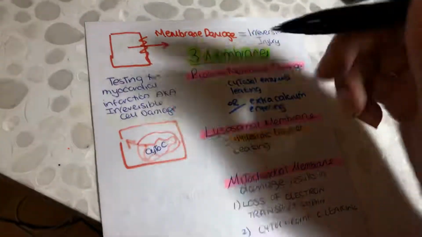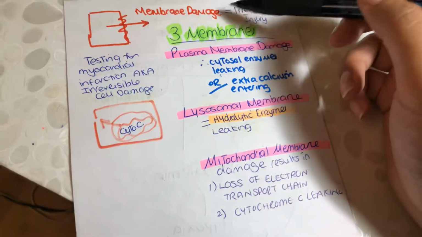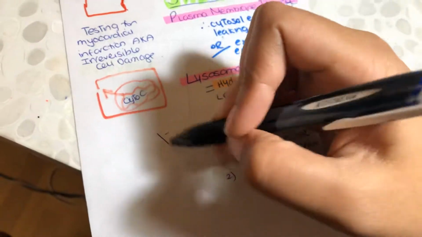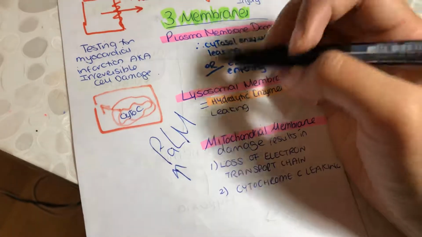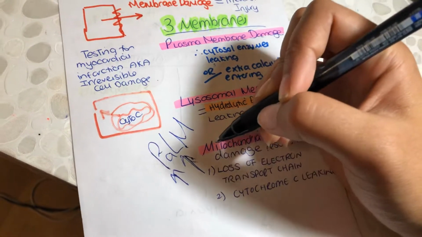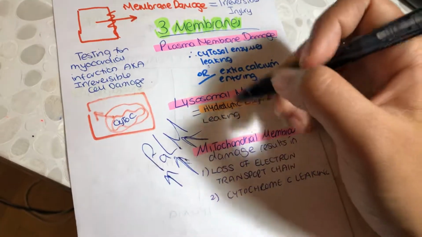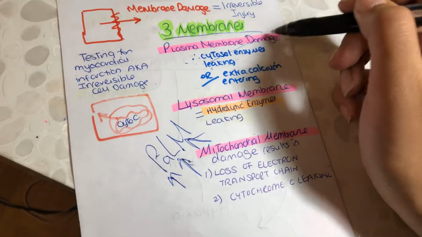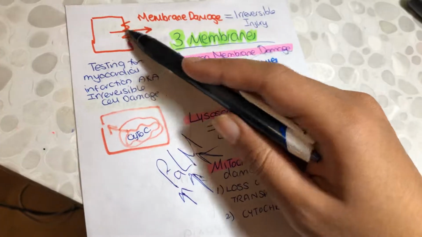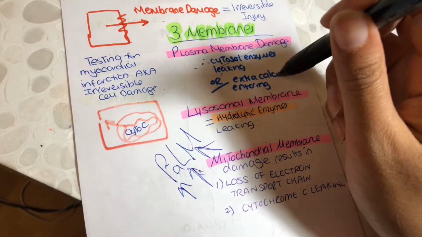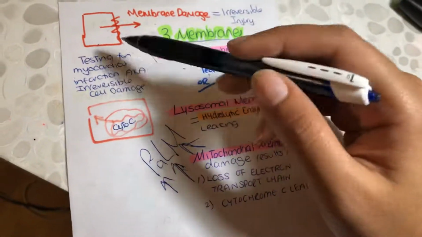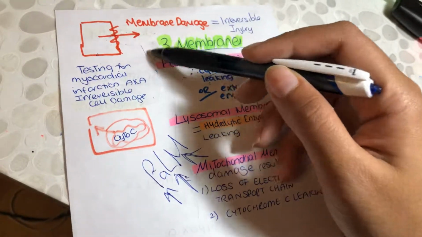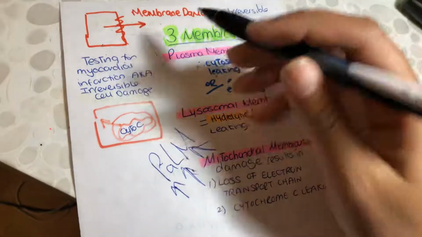In terms of your irreversible damage, I just want you to remember the word PALM. P for plasma membrane damage, L for lysosomal membrane damage, M for mitochondrial damage. Plasma membrane damage will cause cytosolic enzymes to leak. This will cause a high serum level. That's how when we test for myocardial infarction, we can check for serum levels.